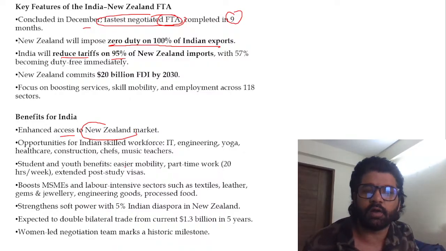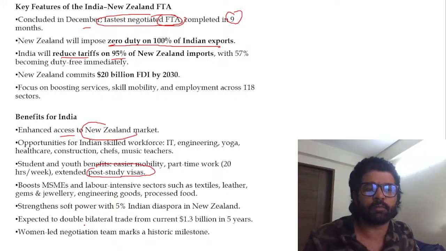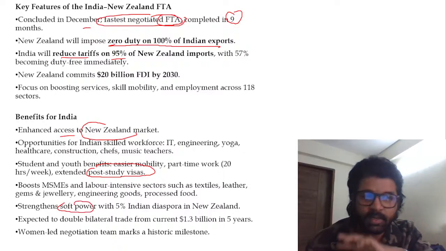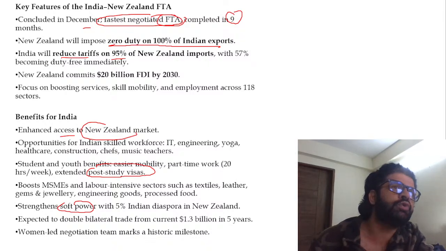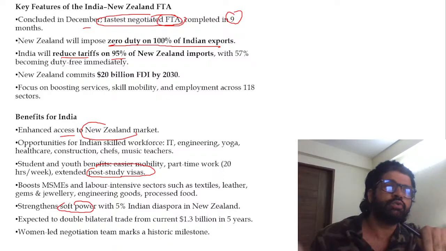IT engineering, yoga workers, students, they will get an extended post-study visa. So everything is good, and this is also enhancing our soft power. Currently what happens, I was in Punjab. Earlier people in Punjab, and not only Punjab, other regions also, used to go to the US and Canada. Now they are moving more and more towards Australia and New Zealand, especially New Zealand.